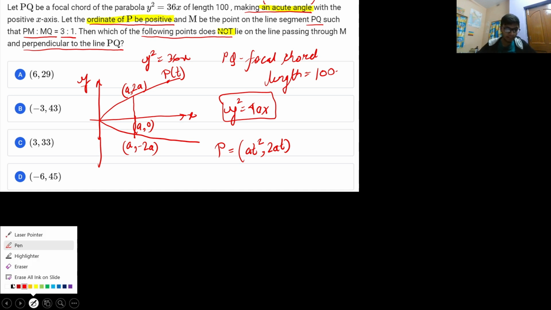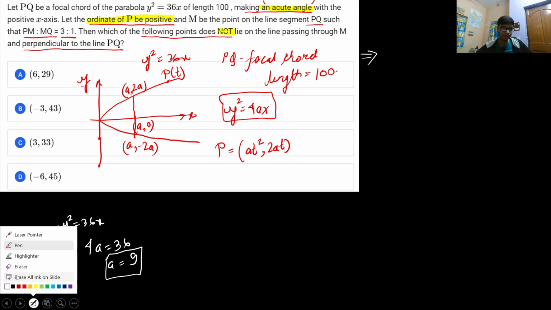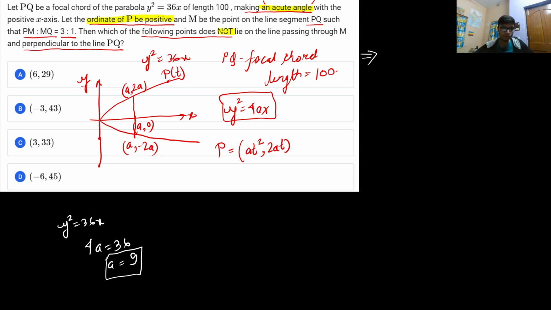Now if I analyze the equation of the parabola, y square is 36x, so 4a is equal to 36. From here I get the value of a as 9. Now it is saying that PQ is a very special chord. PQ is not a simple chord, it is a focal chord. That means a chord passing through the focus. If this is the focus, let me represent it by F. So it is a chord passing through F.